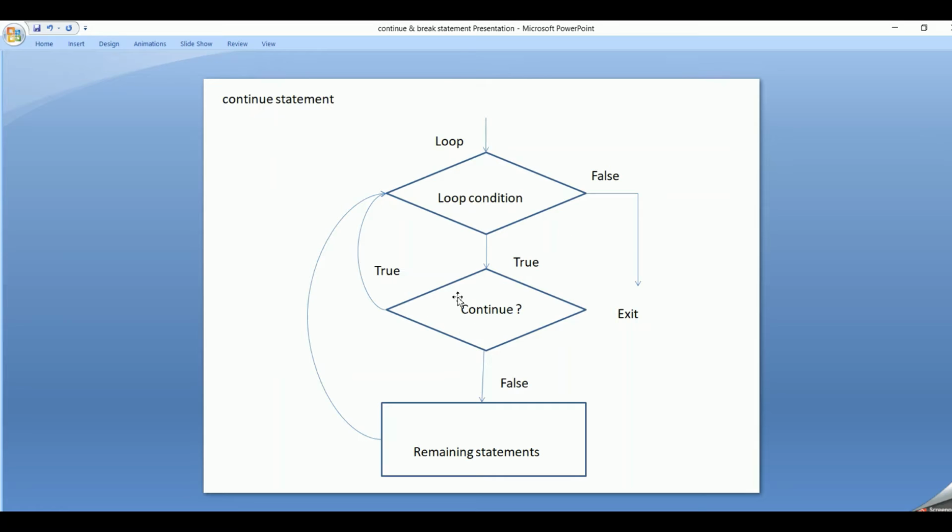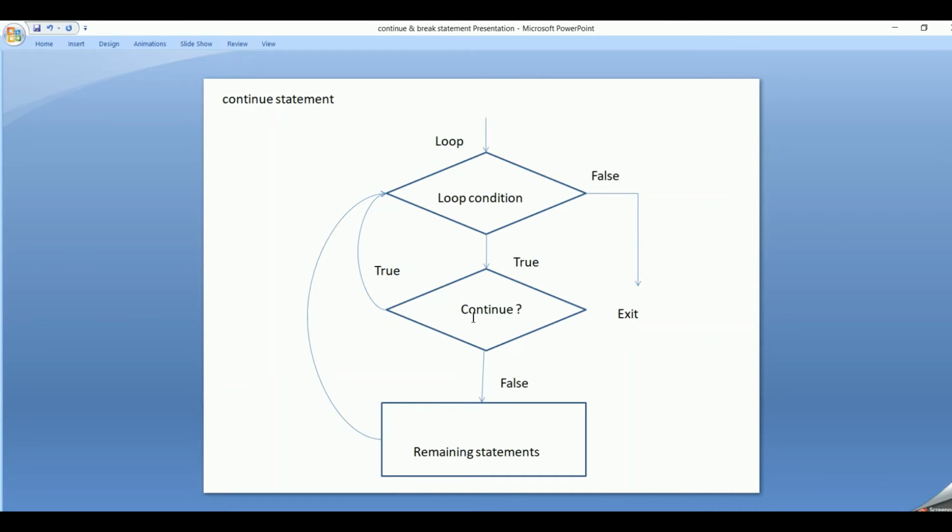And now let's look into the flow chart how it works. There is a while loop, while or for loop. So we are checking for the while or the for condition here. If the condition is true, it will check for another if condition. And if the if condition is true, it enters into continue statement. And when continue becomes true, the remaining set of statements are not executed. The control moves to the next iteration. It will iterate over to the next value. It won't perform the remaining statements. So this is how continue works.